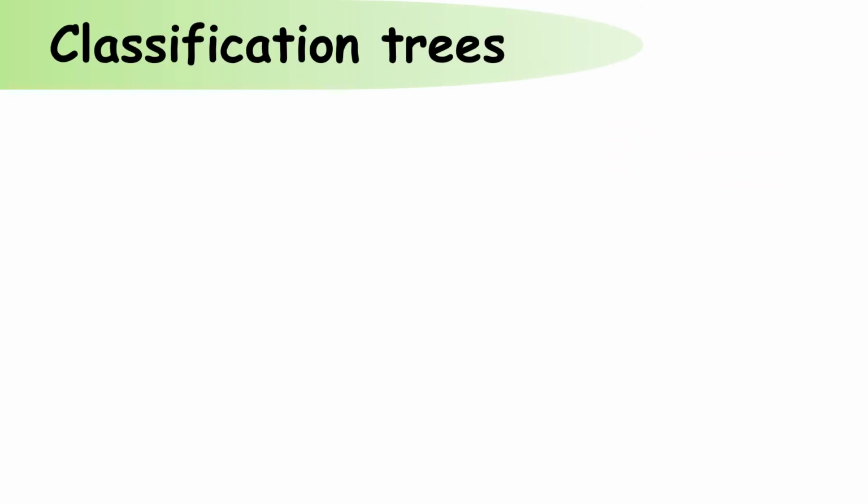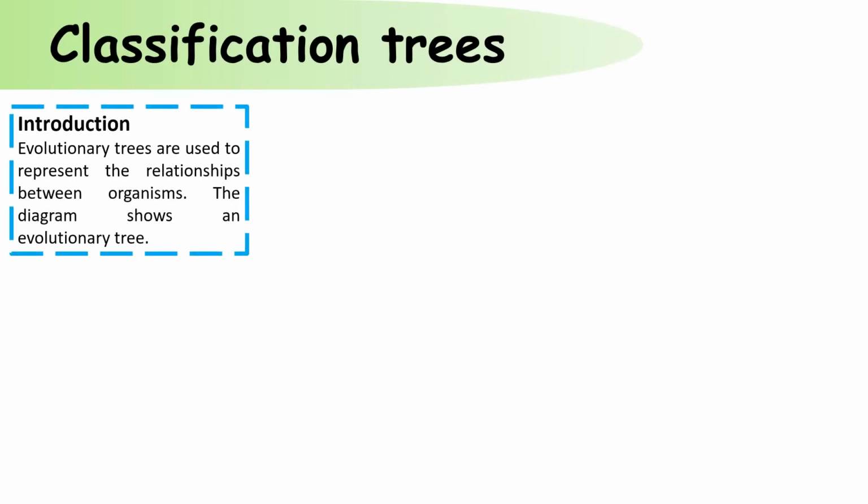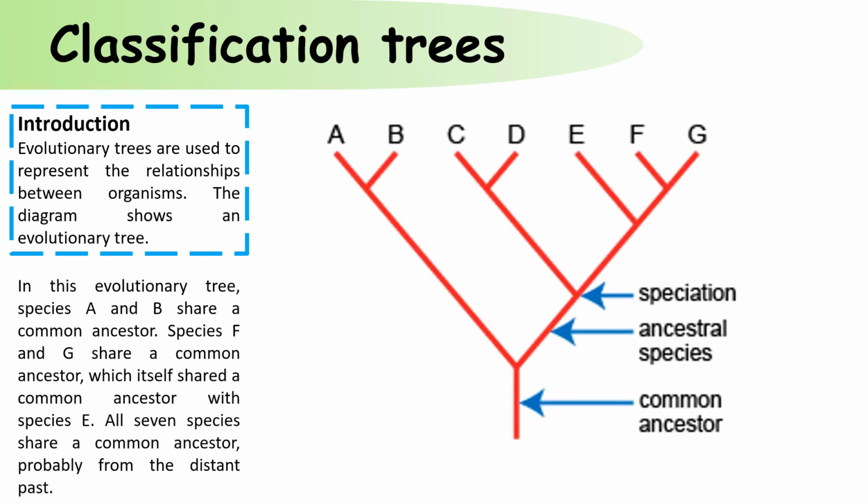The final section is classification trees. Evolutionary trees are used to represent the relationships between organisms. The diagram shows an evolutionary tree. In this evolutionary tree, species A and B share a common ancestor. Species F and G share a common ancestor, which itself is a shared common ancestor with species E. All 7 species share a common ancestor in the distant past.